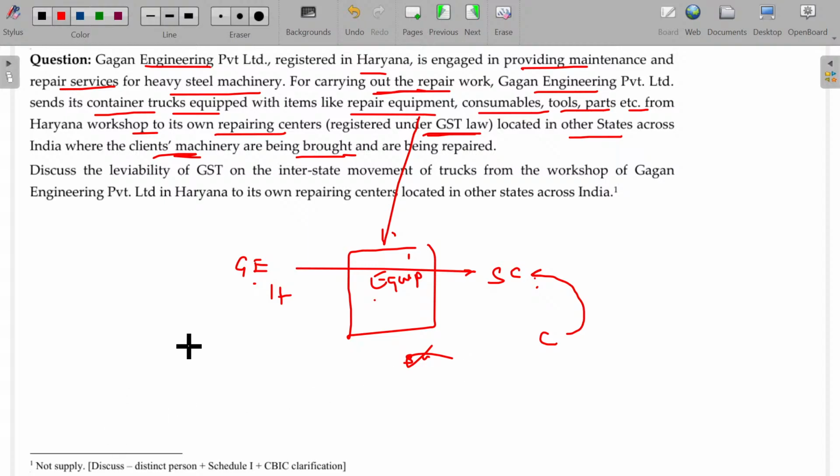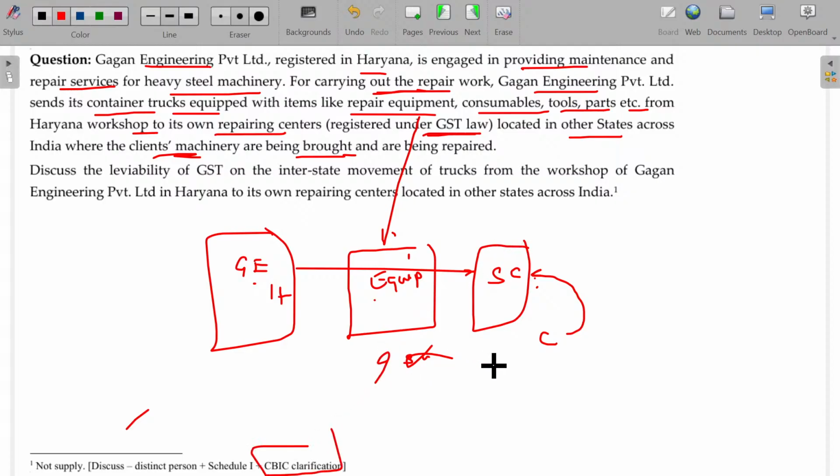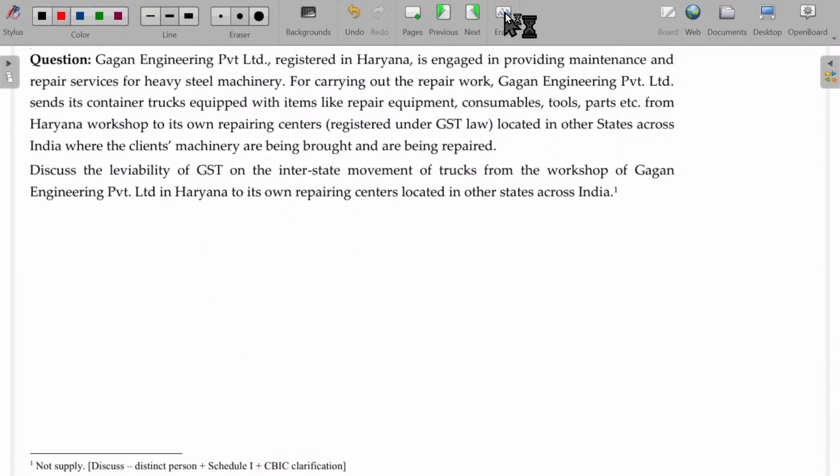You have to discuss in detail. Explain the distinct person category also. These two are distinct persons. The circular clarification states that there is no consideration, so don't simply answer not supply. Discuss first of all. What are the key terms that should be in your answer? Discussion: what happened, and distinct persons. Gagan Engineering Private Limited in Haryana and Gagan Engineering workstations in other states, these two are distinct persons.